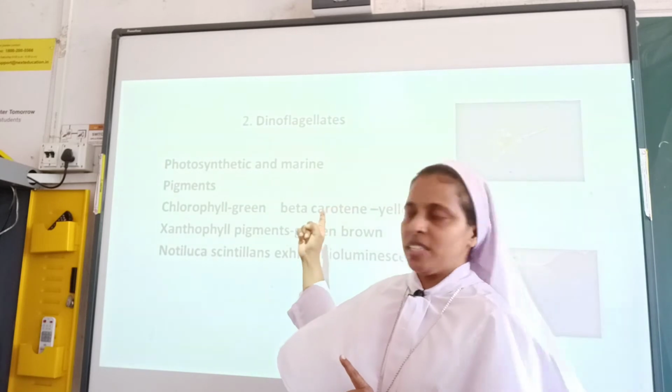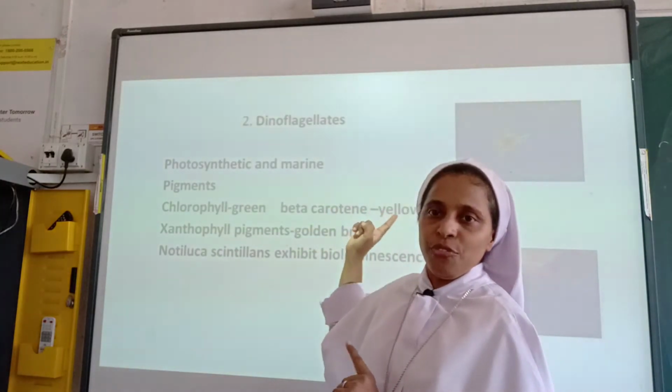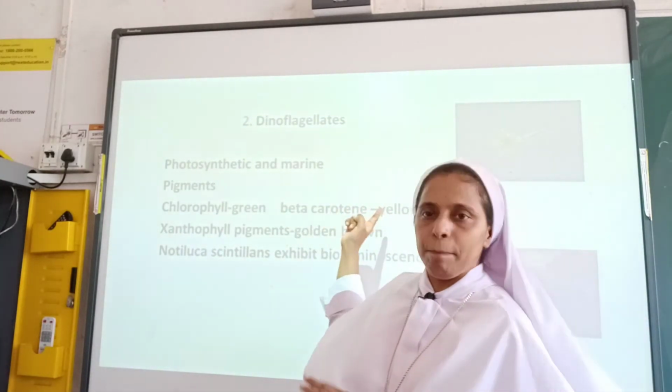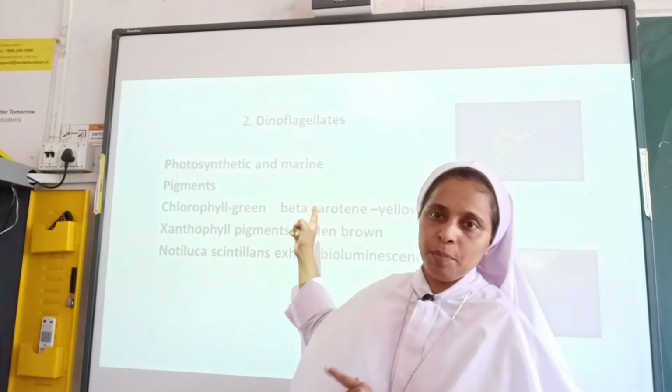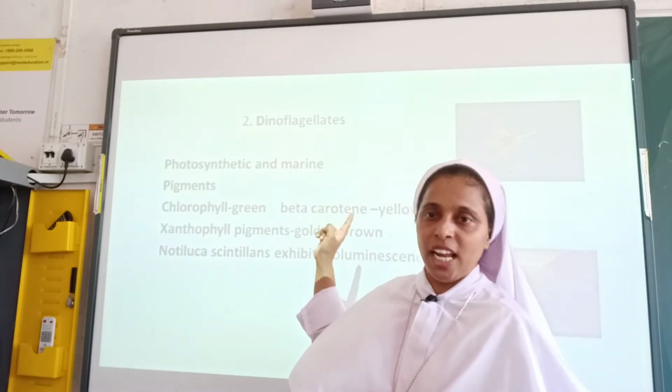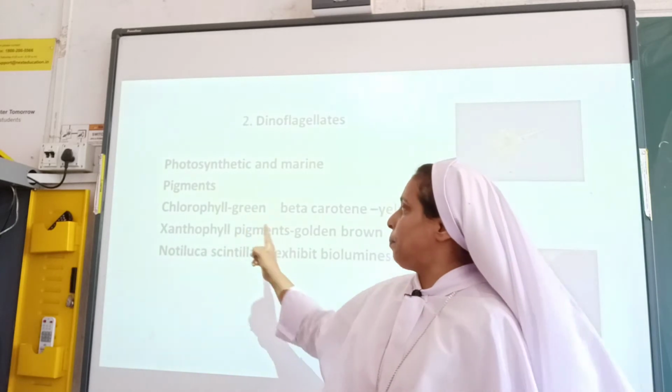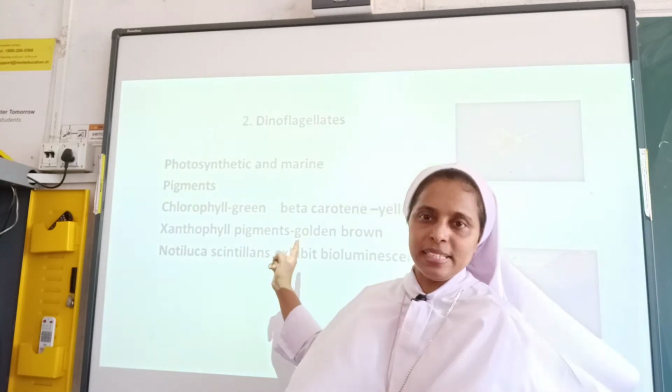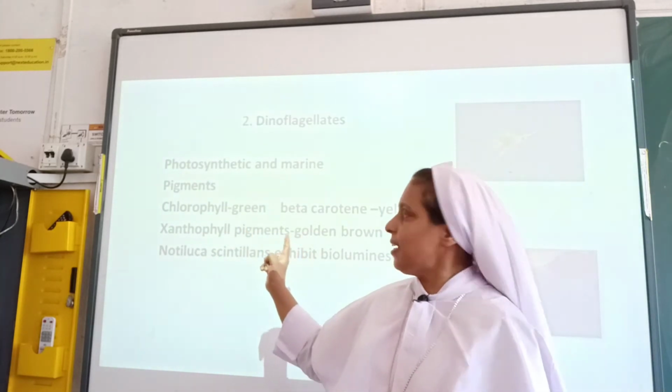Because of the pigment beta carotene, they appear yellow in color, and because of the xanthophyll pigments, they appear golden brown. Is it clear?